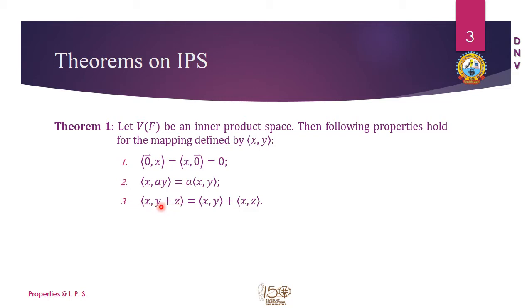Earlier it was x plus y comma z, and so this is equal to x comma y plus x comma z. So we want to prove all these three properties with the help of the axioms we have defined in the previous slide, that is, the definition of inner product spaces.